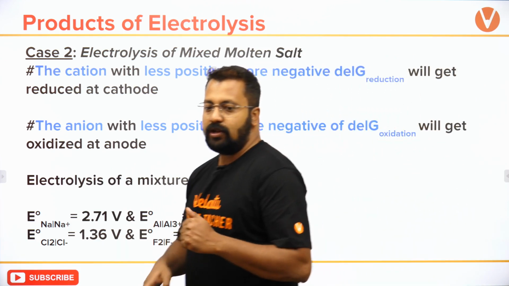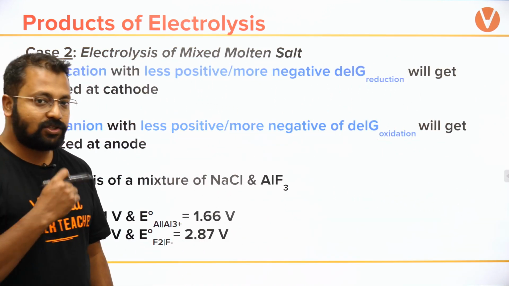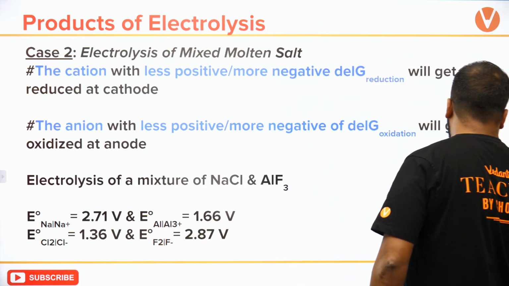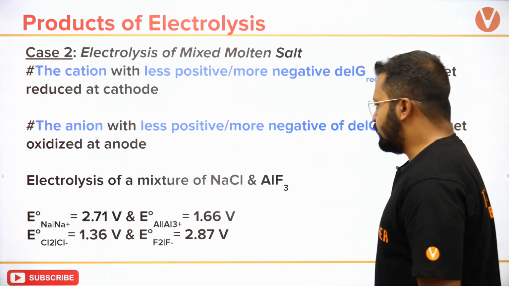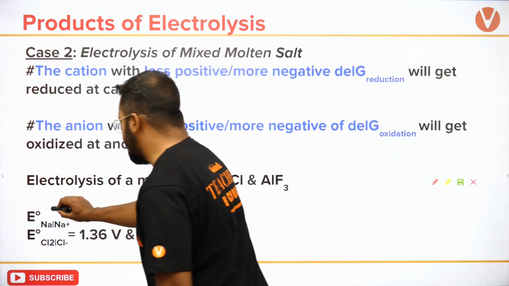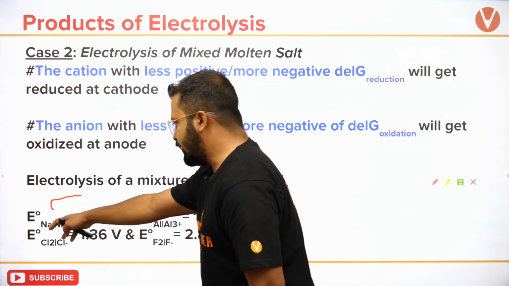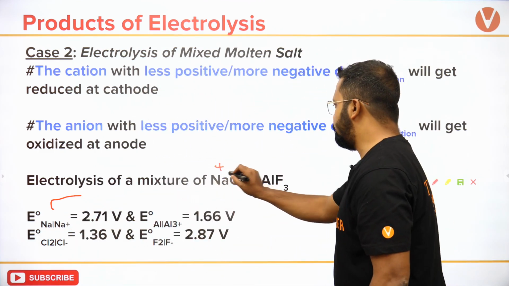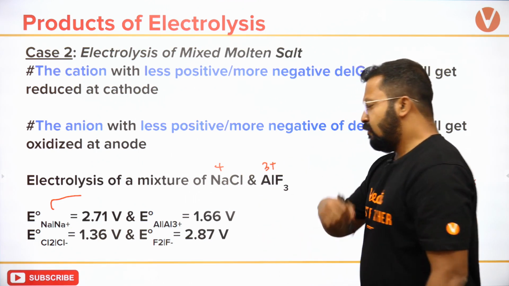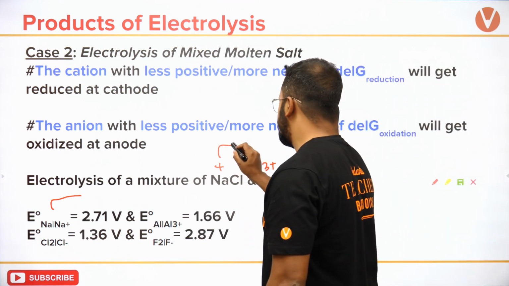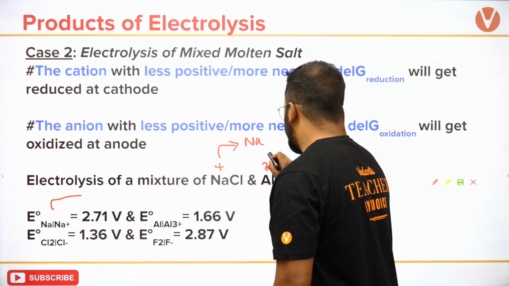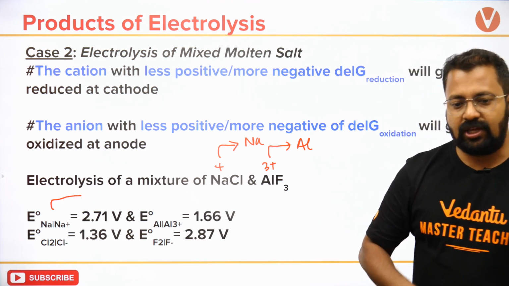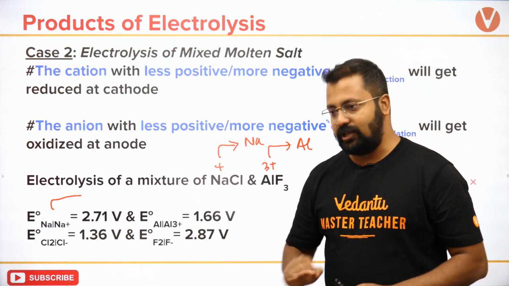Electrolysis of mixed molten salt. Suppose there are two different cations which are present. If there are two different cations, then what I have to look for is these cations would be like Na plus or Al3 plus. Suppose there is Na plus and Al3 plus both are present. For reduction of Na plus to Na and reduction of Al3 plus to Al, I will check the delta G value.